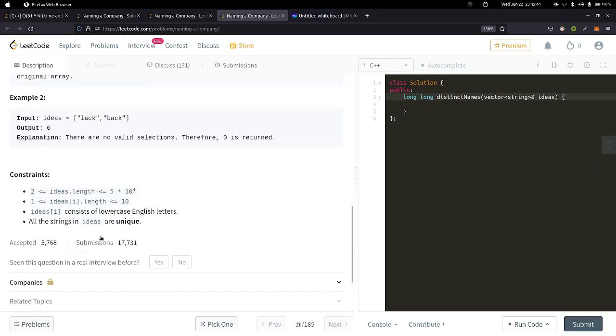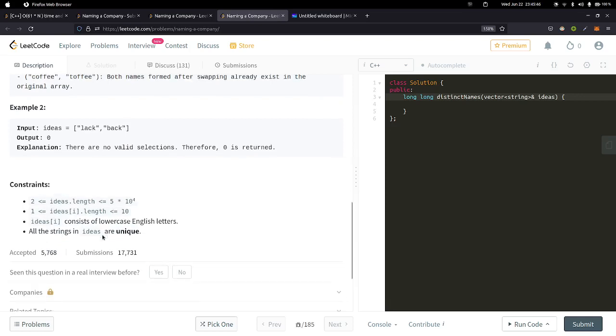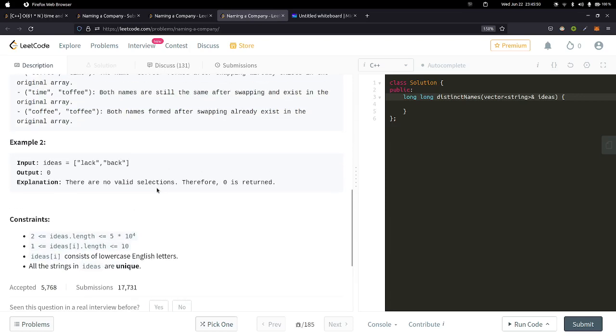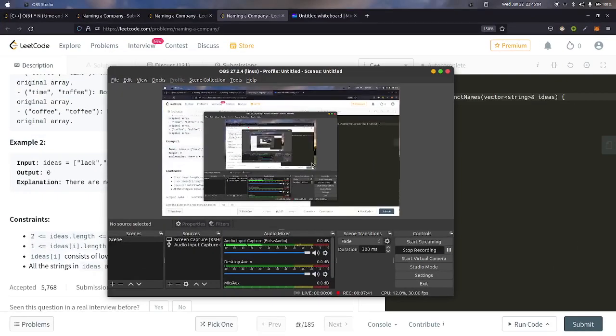Okay. So after looking at the constraints, we can conclude that order of n square won't be possible, because 5 times 10 power 4 squared would cross 10 power 8 already, so we can't do that. Anything better than order of n squared is required here, I think.